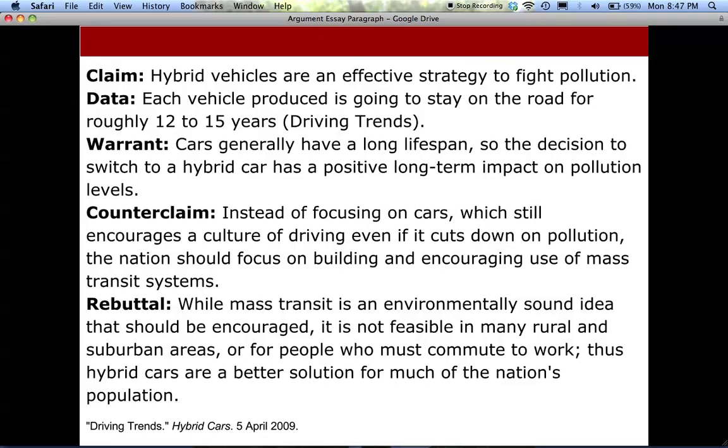So here we have them following the different steps of the paragraph, and maybe it's not the strongest example that is out there, but it clearly identifies all the different parts, and this is what you want to strive for in each of your paragraphs.